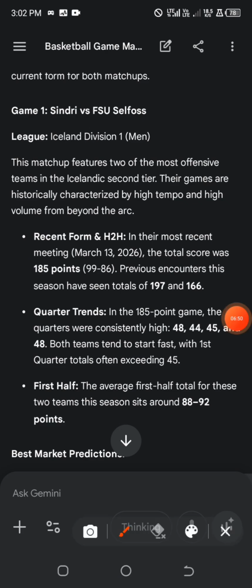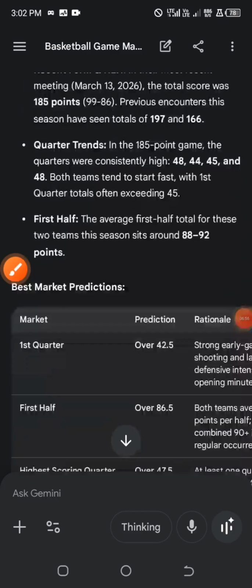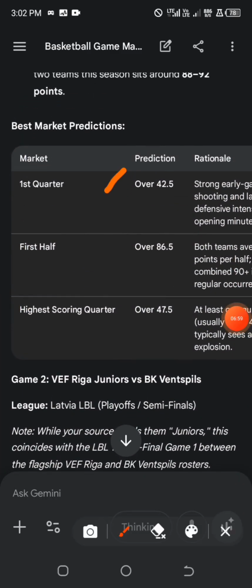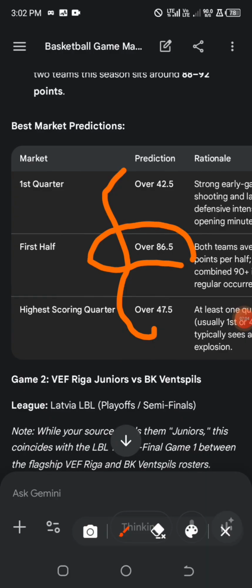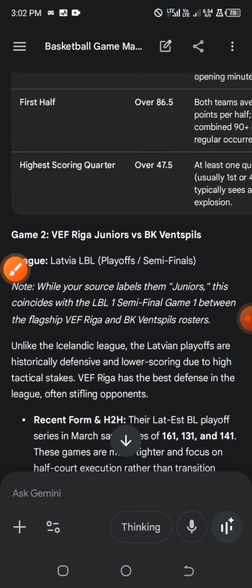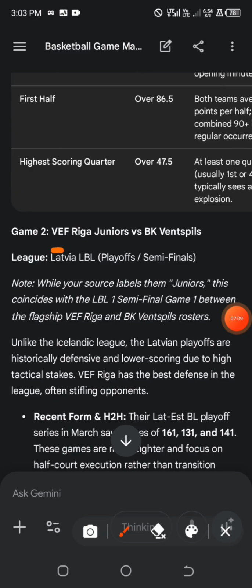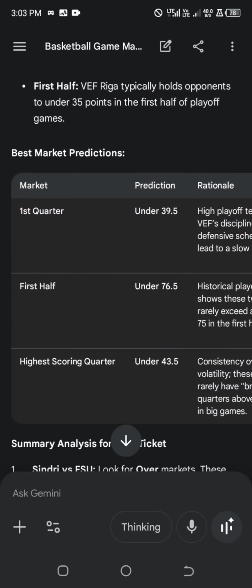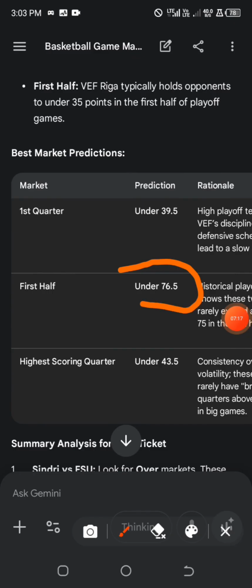So here we have our first game under the Iceland League. That is their main league. The match between Sindri against Selfos. And going for the first half over, we have over 86.5. This happens to be our major market option. And the next game is under the Latvia League, the match between Riga and, okay, the first half that we have is under 76.5.